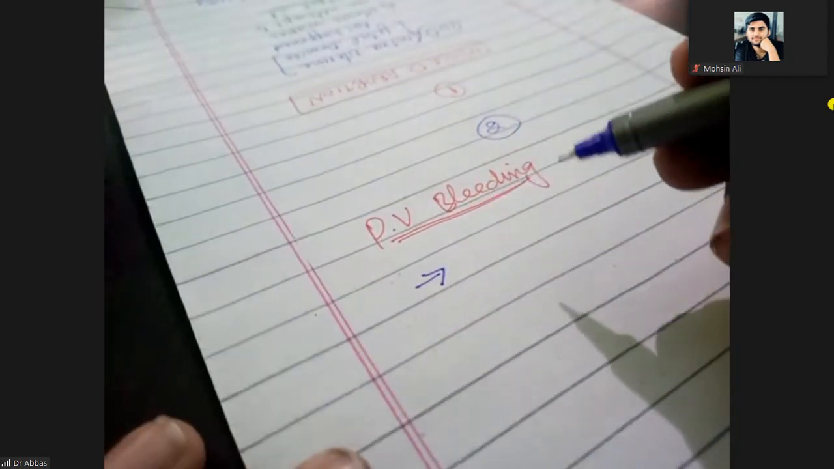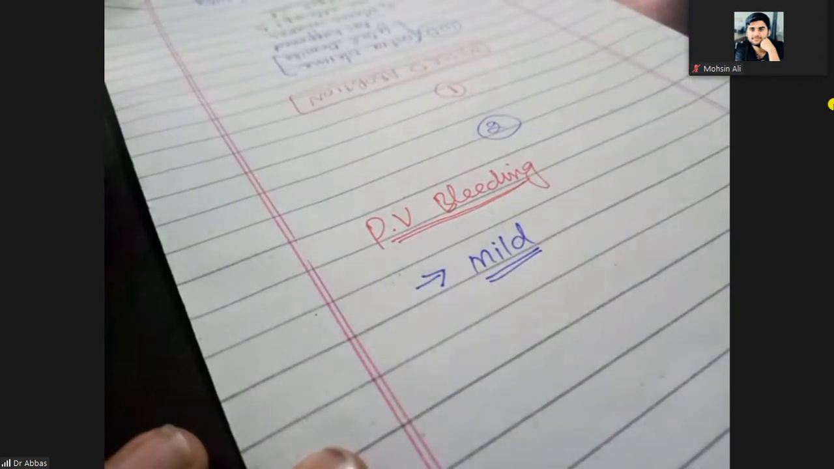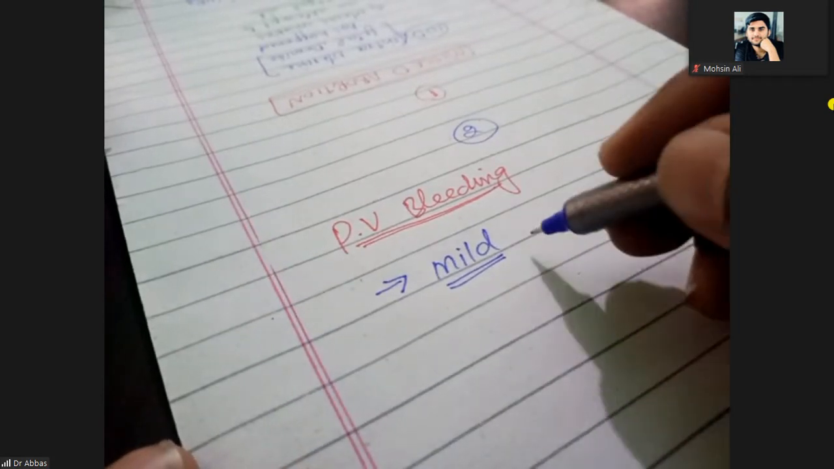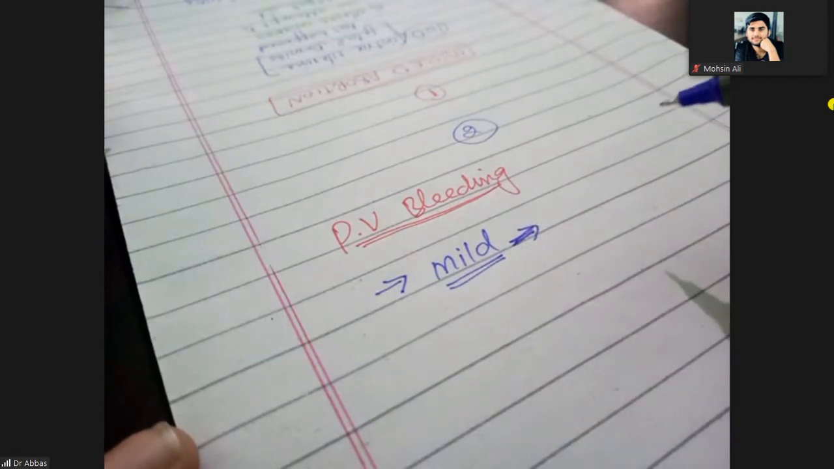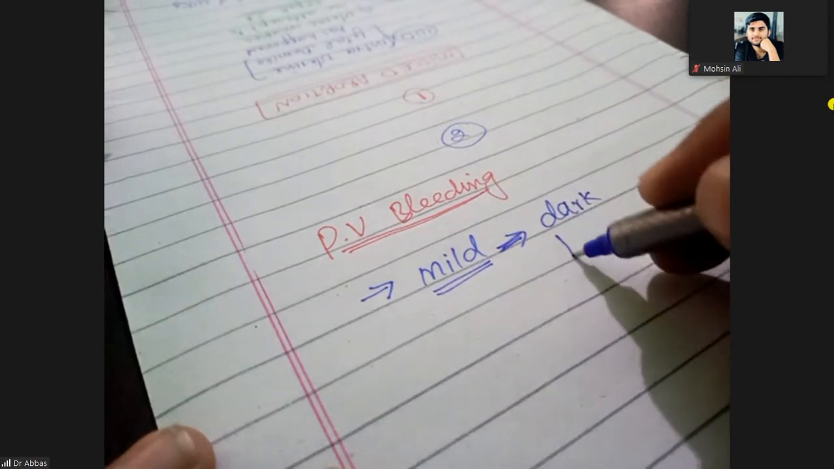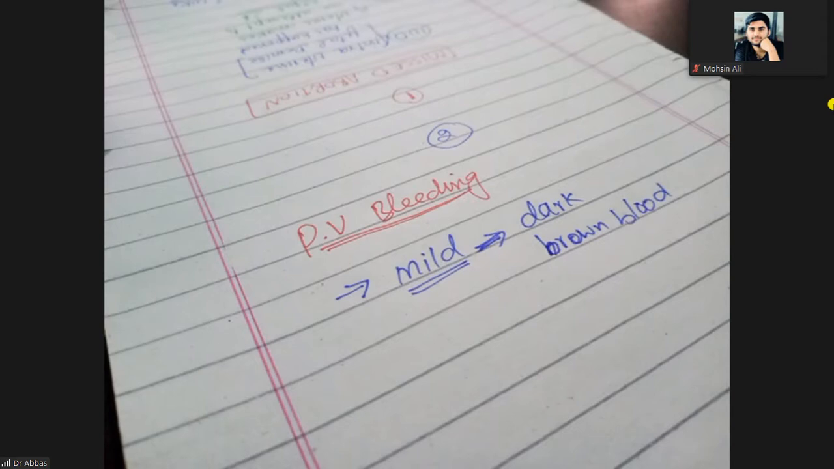In this case, the per vaginal bleeding will be mild, but the color of this bleeding will not be fresh red or bright red. The color of this per vaginal bleed will be dark brown. This is a different color, dark brown blood. The bleeding will be mild. Why? And why is the color of the blood dark brown?